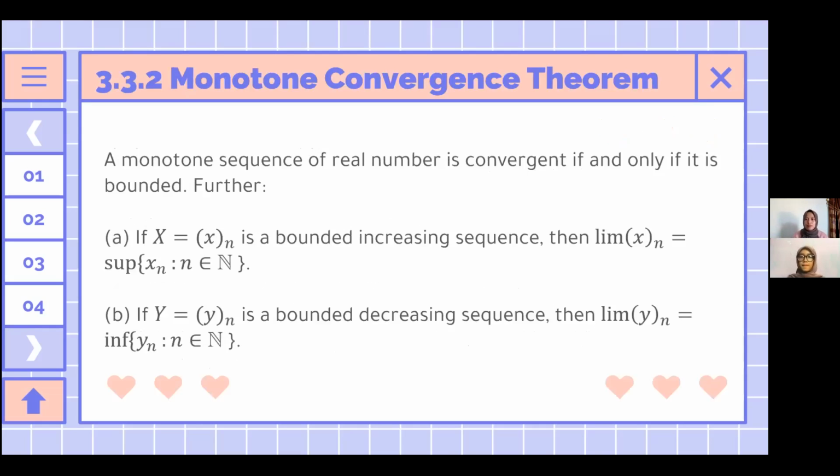Next, the monotone convergence theorem: a monotone sequence of real numbers is convergent if and only if it is bounded. Further, (a) if X = (xn) is a bounded increasing sequence, then lim xn = sup{xn : n ∈ N}. (b) If Y = (yn) is a bounded decreasing sequence, then lim yn = inf{yn : n ∈ N}.